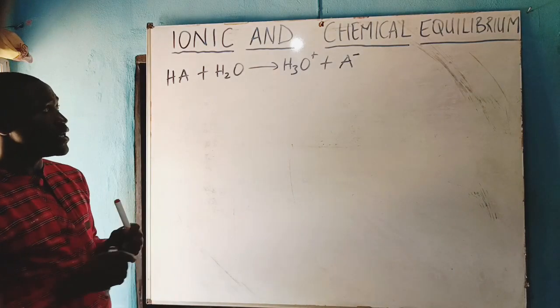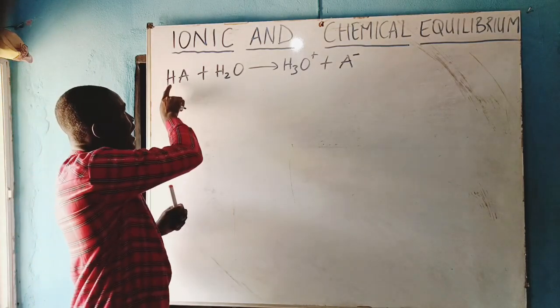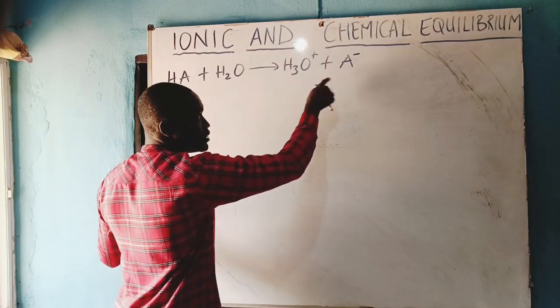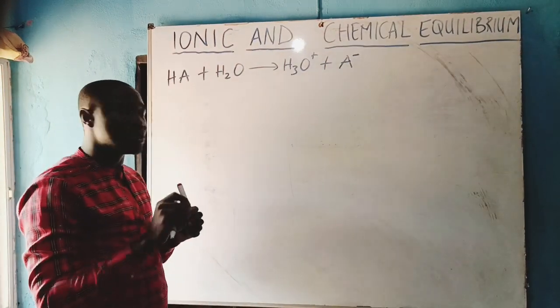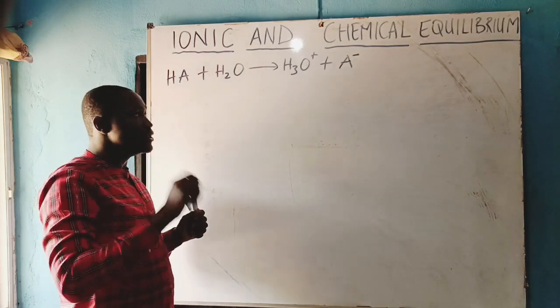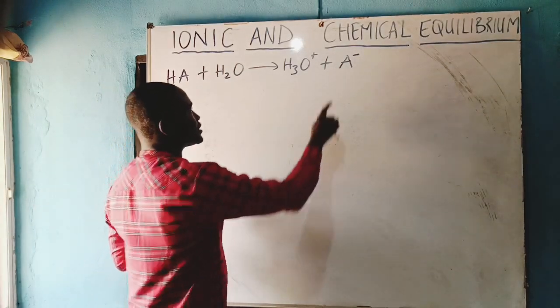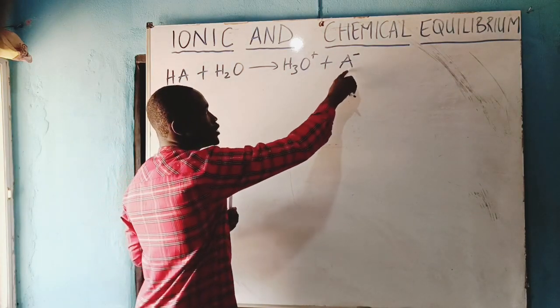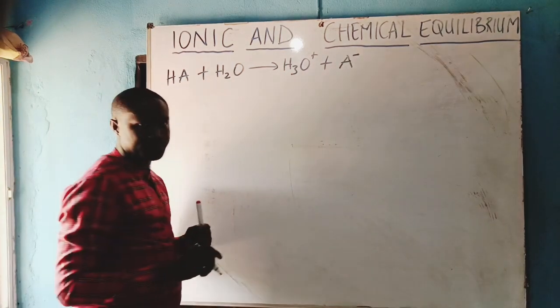So here, a hydrogen ion has been removed from it. So there is deprotonation. There is what? Deprotonation. That is, a hydrogen ion has been removed from HA. So we call it the conjugate base.